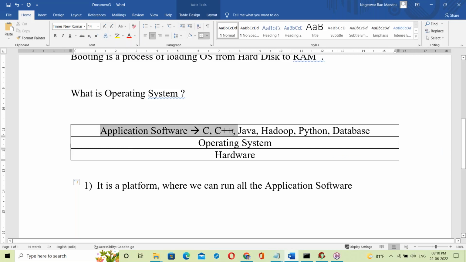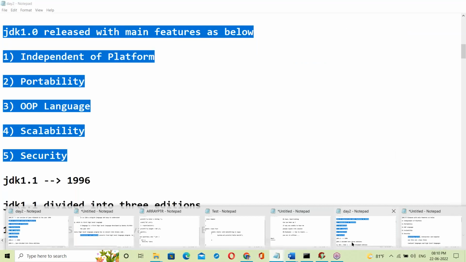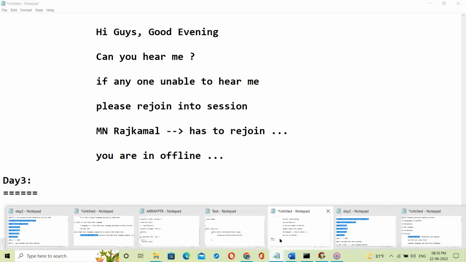All application softwares run on it. Only the OS can interact with hardware components. Let us get back to our topic here.